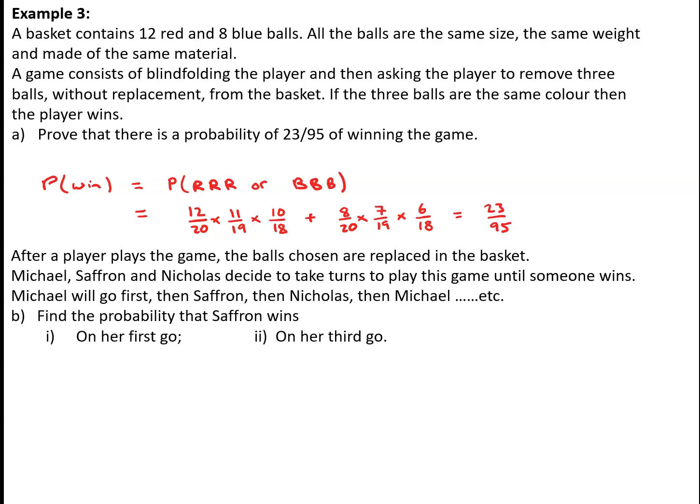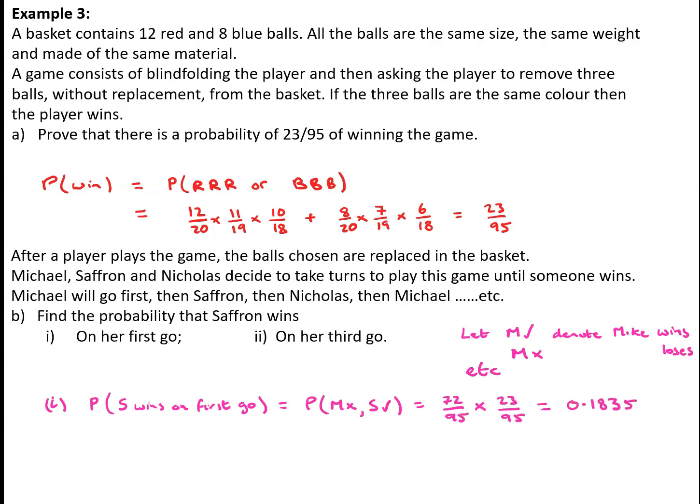Well, it's a good idea to introduce a little bit of notation here. We'll let M with a tick denote Mike wins that go, and M with a cross denote Mike loses his go. So if Saffron is going to win on her first go, then Mike must lose on his first go, and Saffron must then win on her first go. So we've got a probability of 72/95 that Mike loses on his first go, 23/95 that Saffron wins on her first go, so we've got 0.1835.